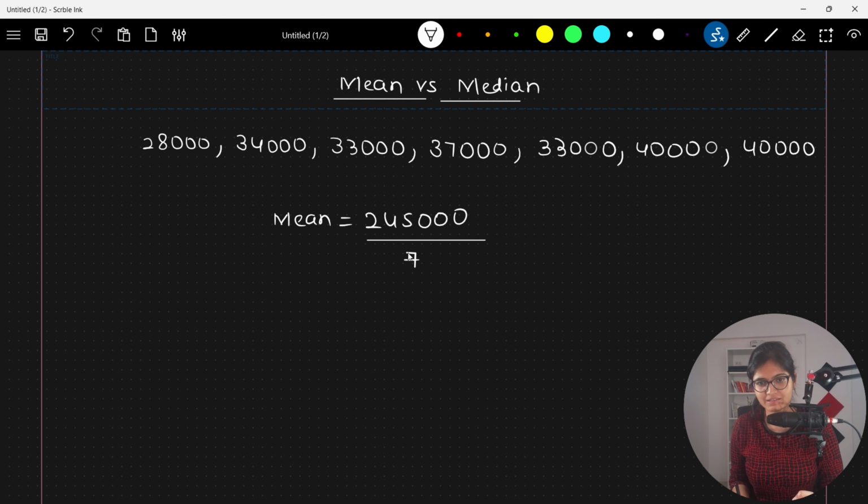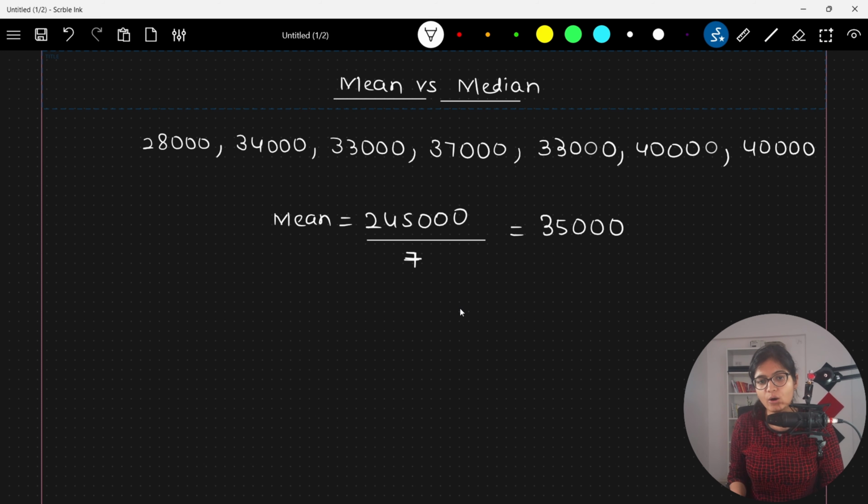If there is some calculation mistake, please see that, but I want to give you an intuition that is really important. Dividing by 7 to calculate the average, it comes out to 35,000.